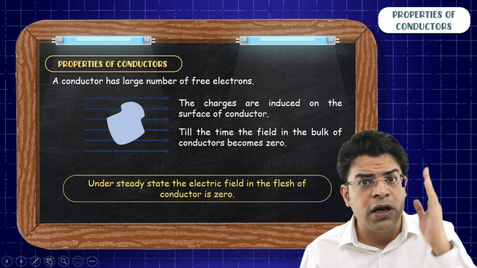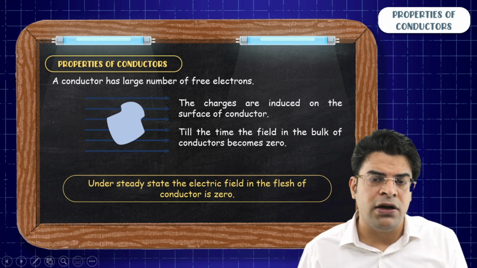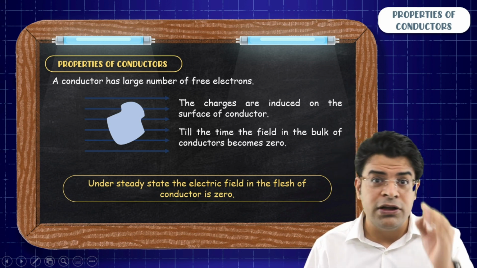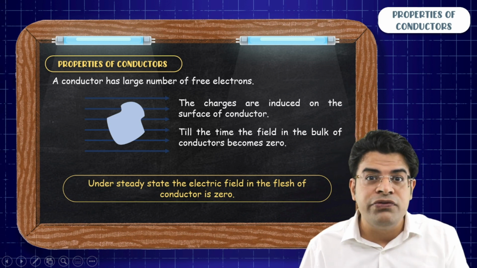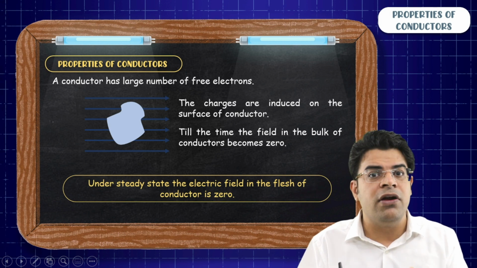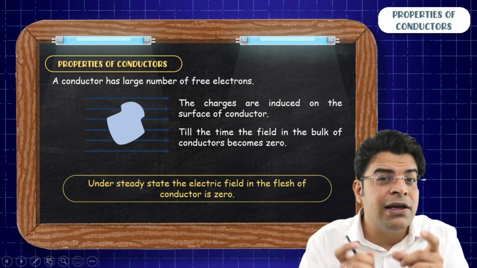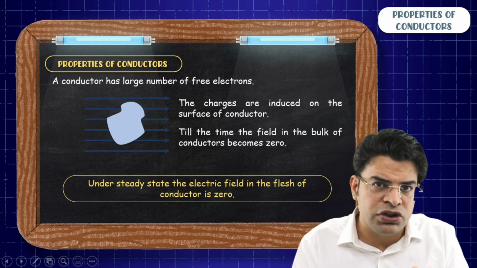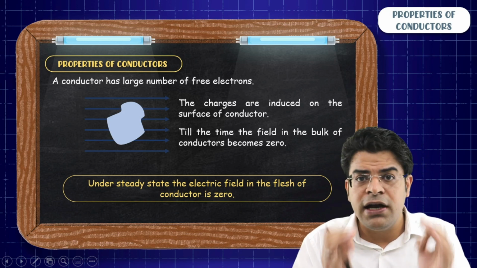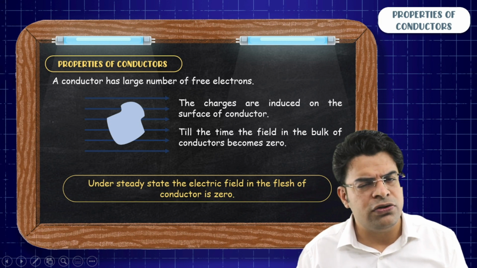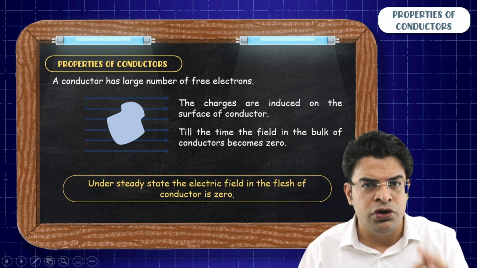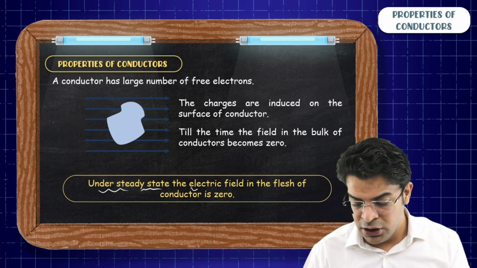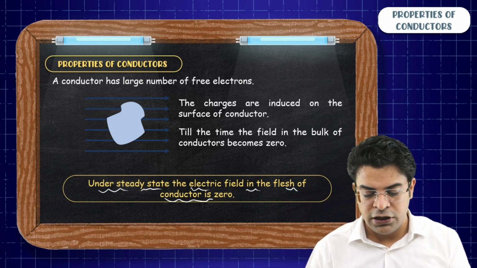When the electrons are moving within the bulk of conductor, they move because of the applied electric field. And when electrons move in the bulk of conductor, it leads to a flow of charge that's called current. And that we will learn in the next chapter. Right now, we are learning electrostatics when the charges are at rest. And for the induced charges to stay where they are, the net electric field in the flesh of conductor has to be zero. This is the first important concept you should know. So under steady state, under static condition, the electric field in the flesh of conductor is zero.